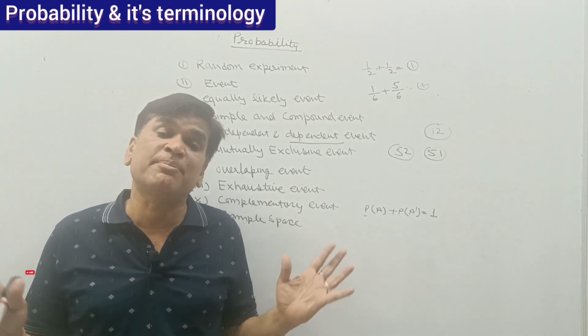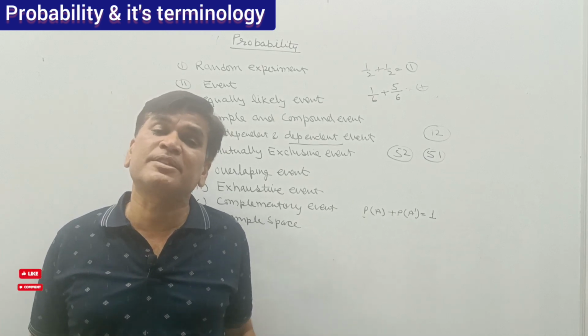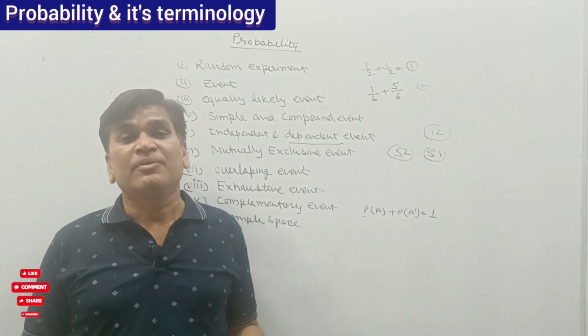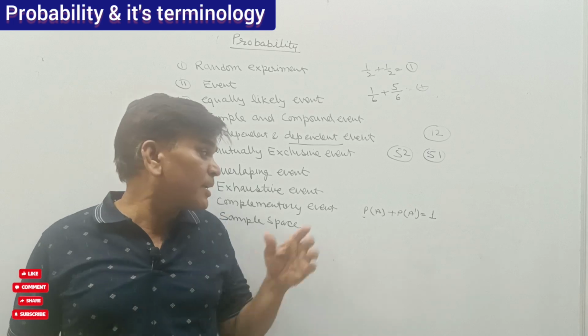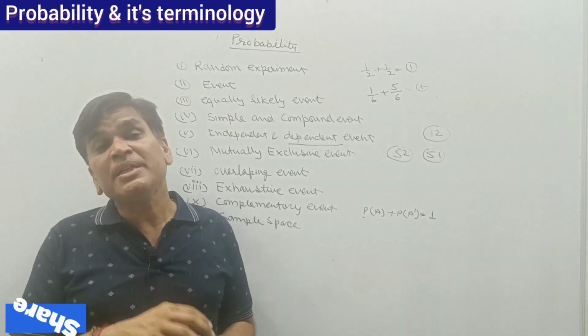It's a very easy chapter. Students have some phobia about probability, that it's very tough and they can't do it, so without any preparation they leave this chapter. But seeing this video you will get confidence, and probability is very easy.